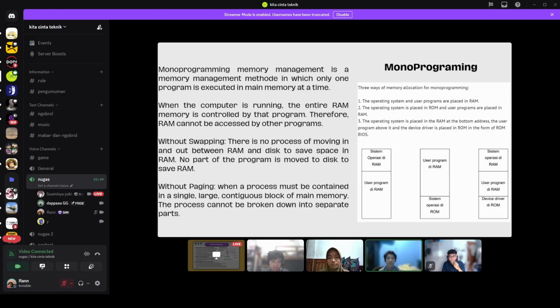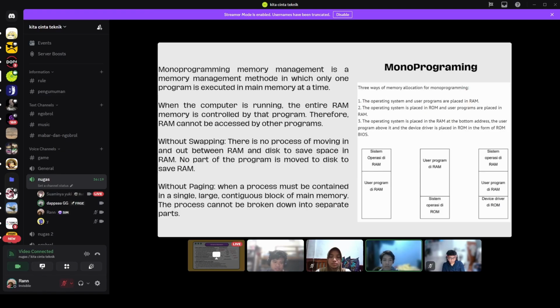Monoprogramming memory management is a method where only one program executes in memory at a time. When the computer is running, the entire RAM is controlled by the program. Therefore, RAM cannot be accessed by other programs. Without swapping, there is no process of moving in and out between RAM and disk to save space in RAM.